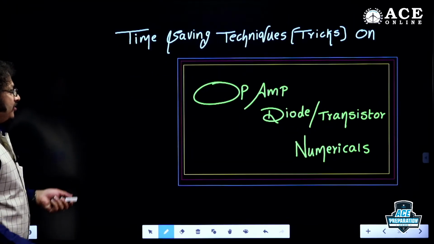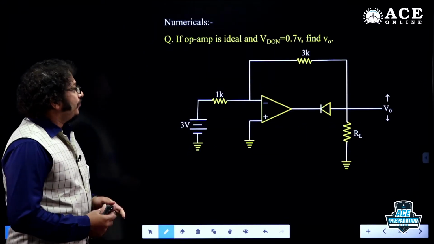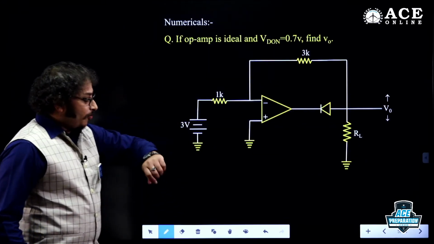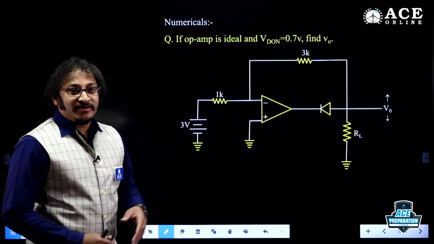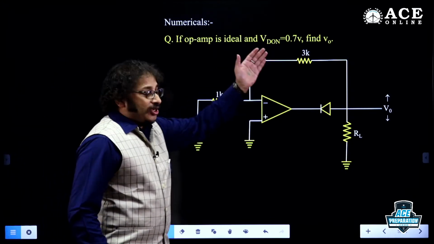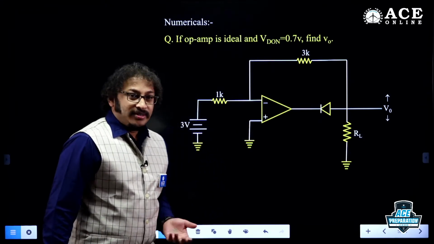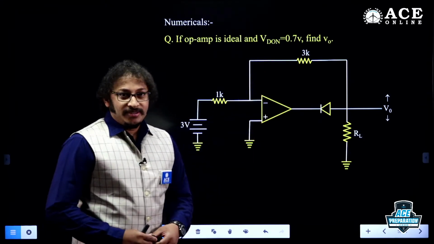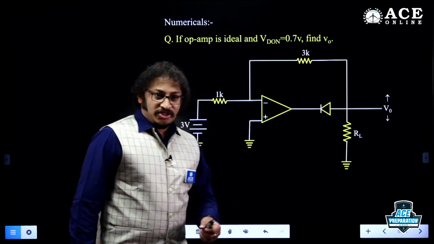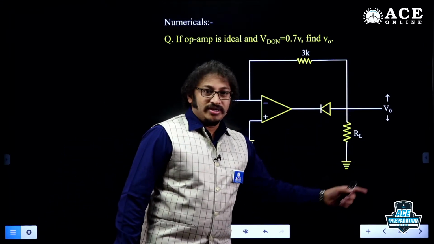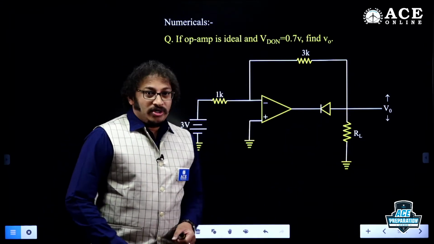So let us go with the very first question. Let's come with a very simple question, guys. See here, if the operational amplifier is ideal and the diode voltage is 0.7 volt, that means when the diode is on, the diode on voltage is 0.7 volt. We are supposed to find the output voltage. This is the voltage with reference to the ground.